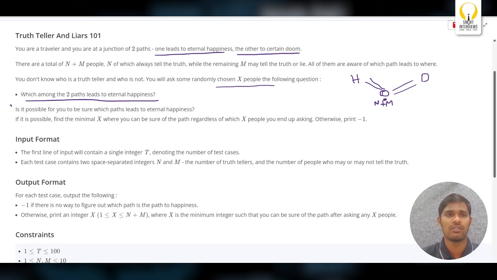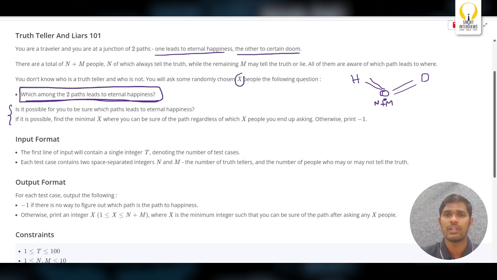So you have to find out whether it is possible for you to be sure which path leads to eternal happiness. If it is possible, you have to find the minimum X where you can be sure of the path regardless of which X people you end up asking, otherwise print -1.